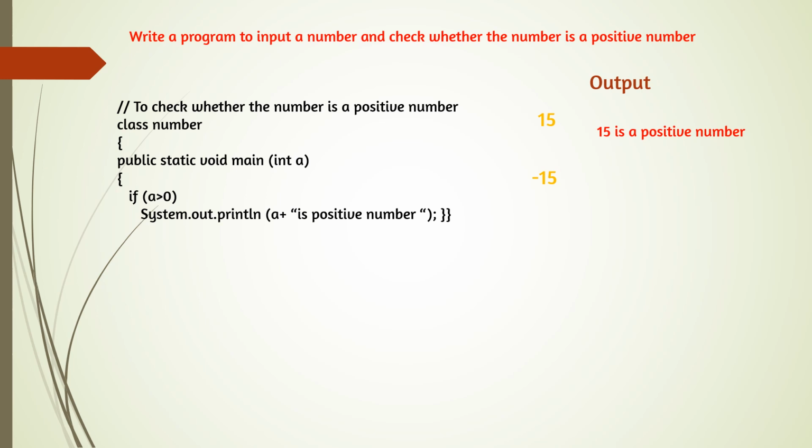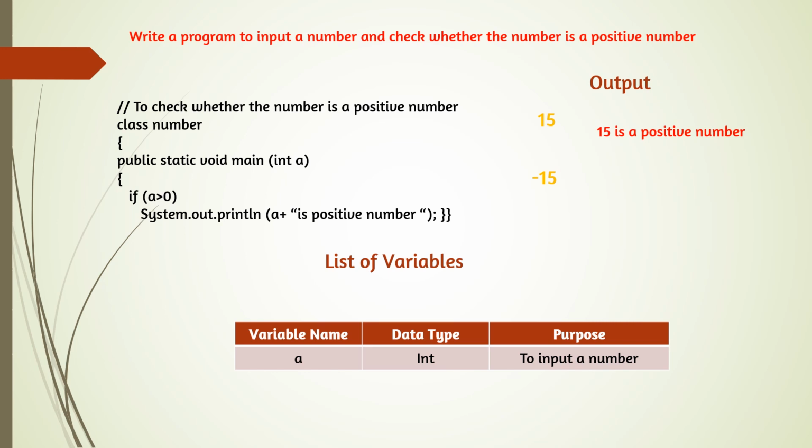And now minus 15, it is a negative number. Nothing will happen because we have not given any option. So like this printing will be done. If the condition is true, statements will be executed, otherwise nothing will be done. And the list of variables, we can see what the list of variables is. Only one variable we have used. Variable name is a, data type is int, we can see here, and the purpose is to input the number.